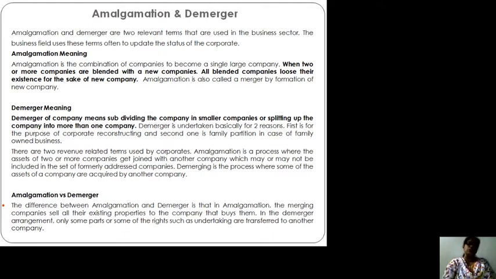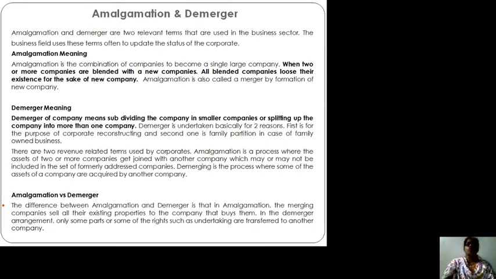Meaning of amalgamation. What do you mean by amalgamation? Amalgamation is the combination of companies to become a single large company. Now in merger, two similar scale operating businesses are combined together. But in amalgamation, companies combine to become a single large company. Instead of doing small businesses, instead of opening different firms, the businessmen come together and construct a new large company.